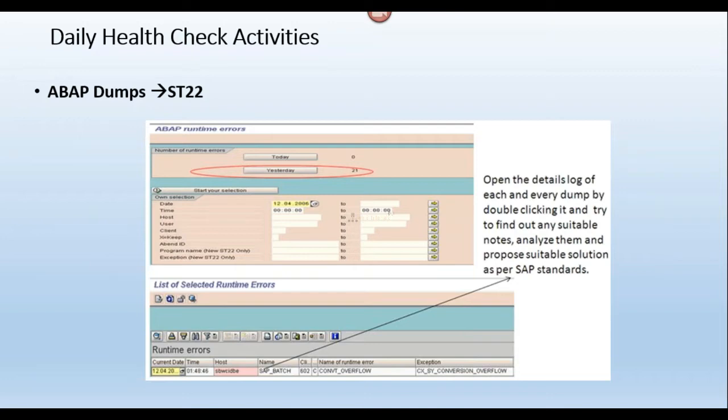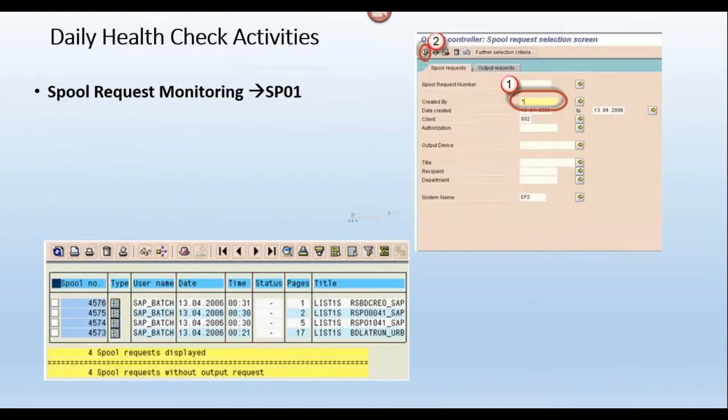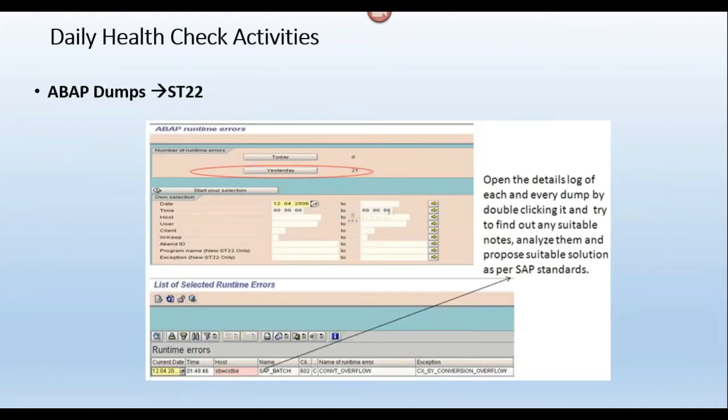We'll see some of the standard regular ABAP dumps. One of the regular ABAP dumps is timeout. What is meant by timeout? Timeout is one of the ABAP dumps. What is meant by timeout ABAP dump?